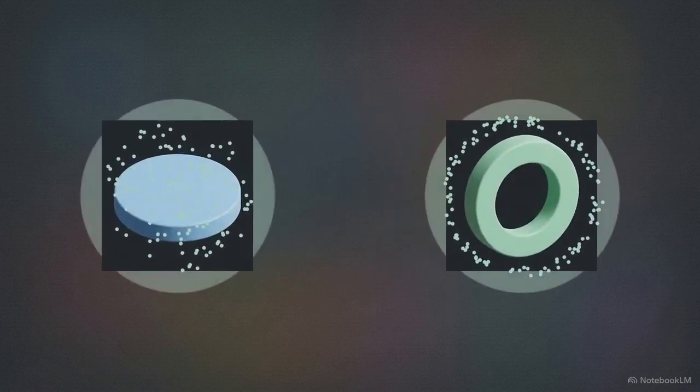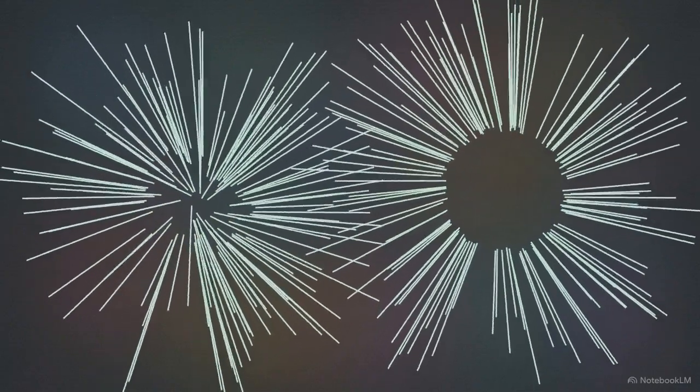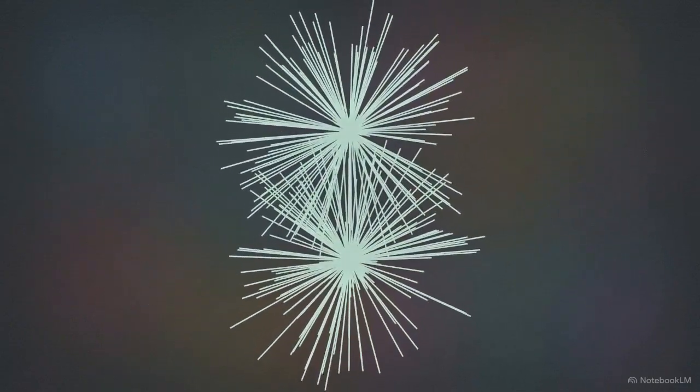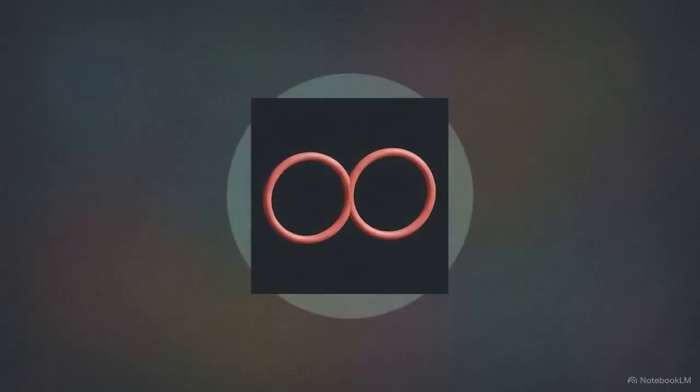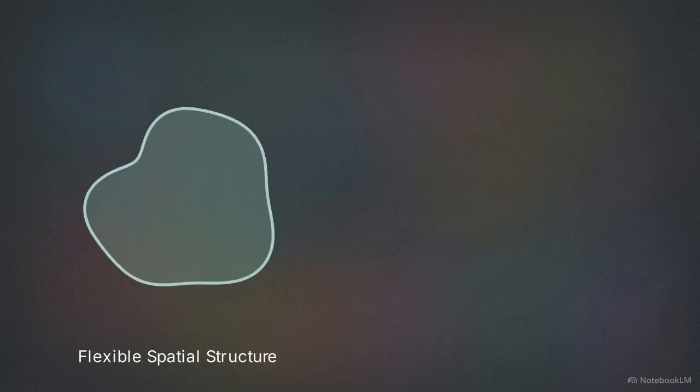While point-set topology allows us to define continuity and compactness, those tools alone cannot distinguish a disk from its boundary in the way necessary for these proofs. To prove these spaces are truly different, we must move beyond the properties of individual points to the properties of paths and loops. We see this transition in standard texts like James Munkres' Topology. In Part 2, the curriculum shifts into algebraic topology, introducing the fundamental group, the toolset required for the proofs in sections 55 and 56. Algebraic topology operates on a specific premise.